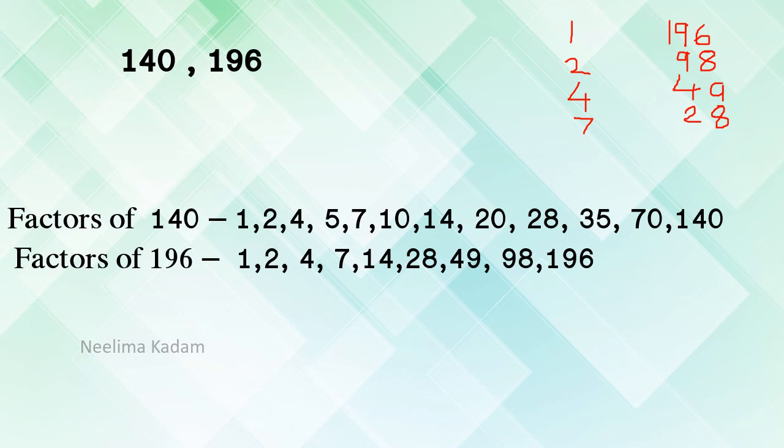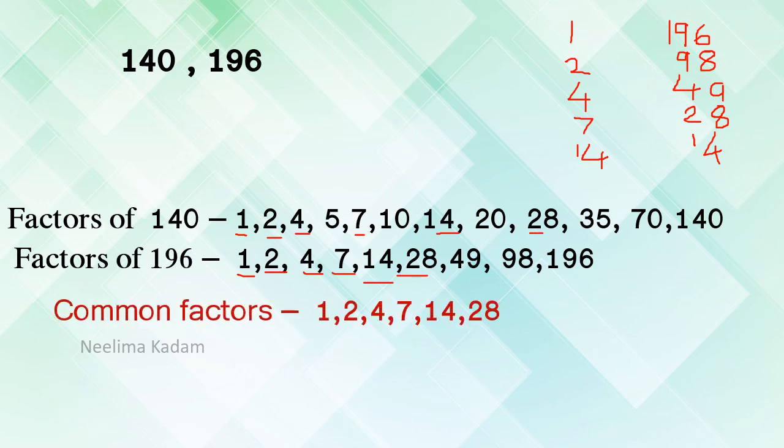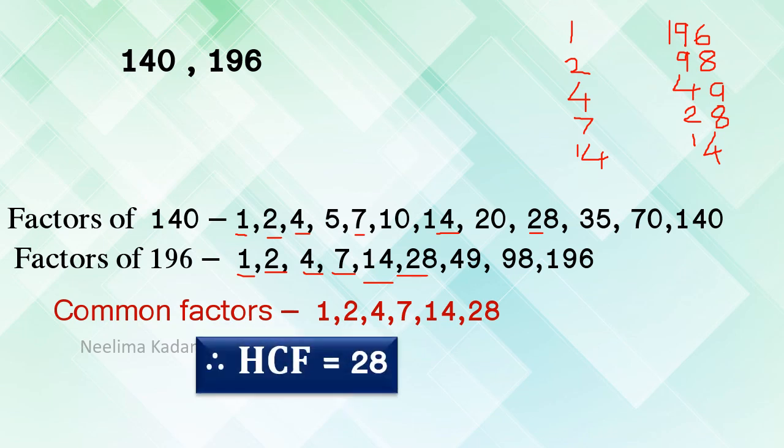See here: 1, 2, 4, 7, then 28, 49, 98 and 196. Pairs are found, and 14 will also come, since 14 goes into 196. Therefore 14 will be there. So in this way we can find out the factors. Now the common factors are 1, 2, 4, 7, 14 and 28. Okay, these are the common factors, and out of these the greatest will be 28.